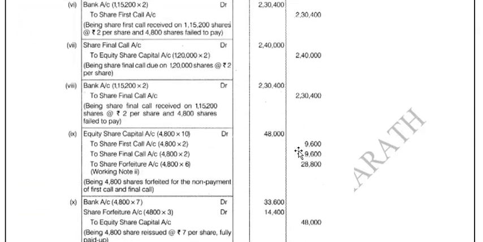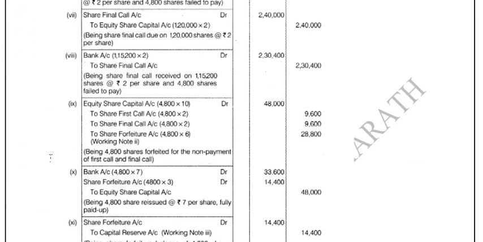You can straight away see the forfeiture entry. The forfeiture entry is 4,800 into 6, that is 28,800. 6 rupees because we have to show premium separately. We should not include the premium here. And share final call, this is the paid amount, this is the unpaid amount, and this is the face value of the share, friends. So that is what we are showing here.